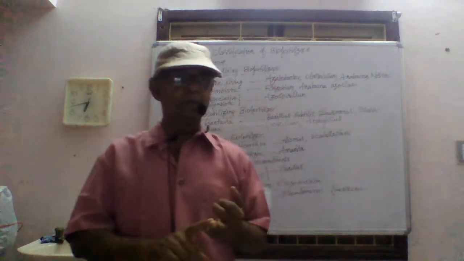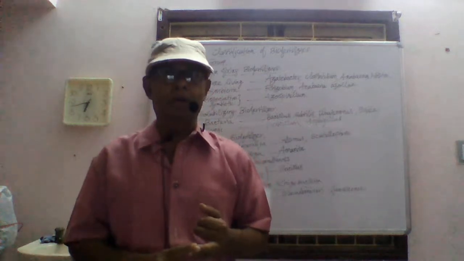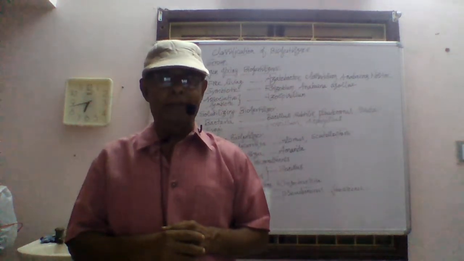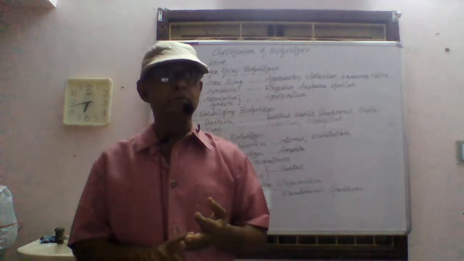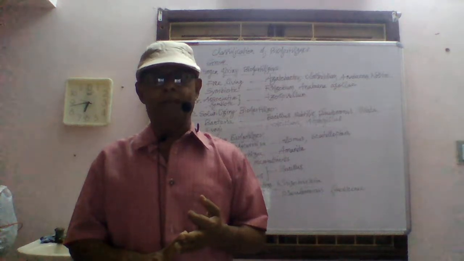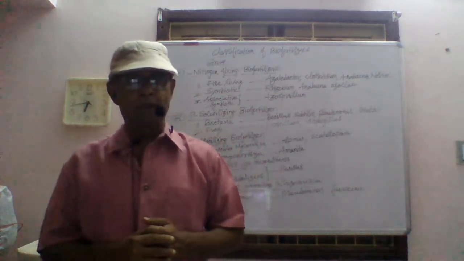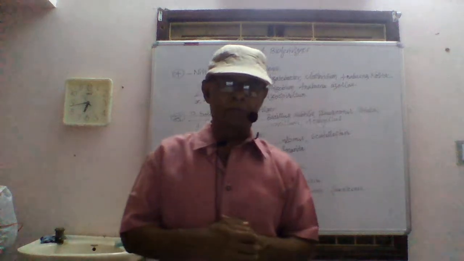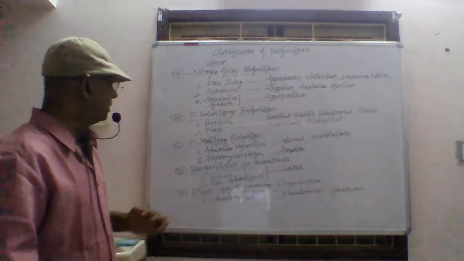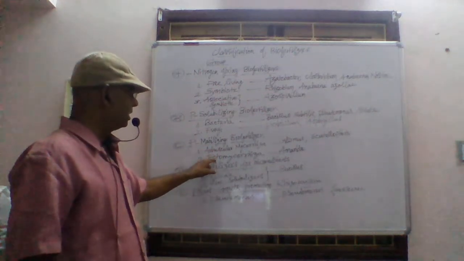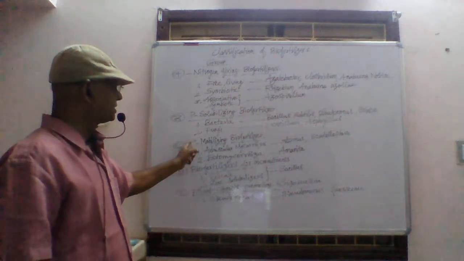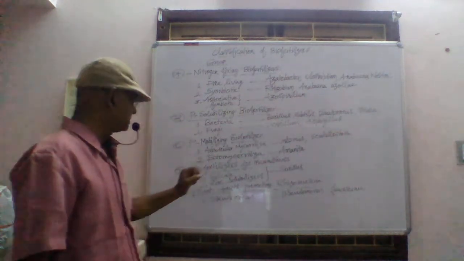In the second case, endomycorrhiza, the fungal mycelium can be seen inside the root of the higher plants. In the third one, ectendomycorrhiza, the mycelium can be seen both on the outer surface as well as inside the roots of higher plants. That is ectendomycorrhiza. So, arbuscular mycorrhiza and ectomycorrhiza are considered as the phosphate mobilizing biofertilizers.